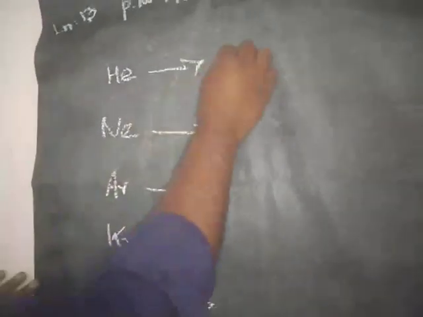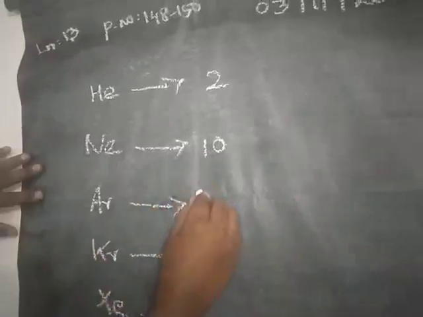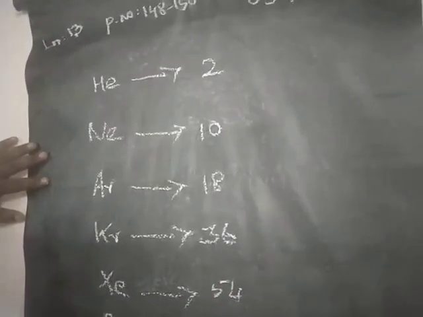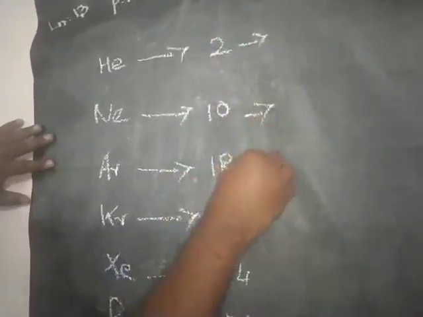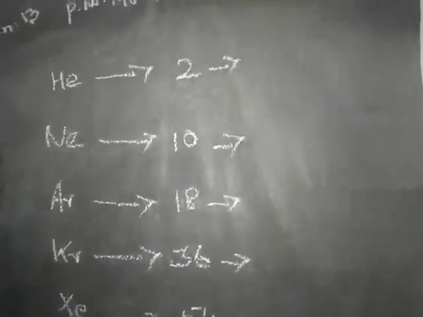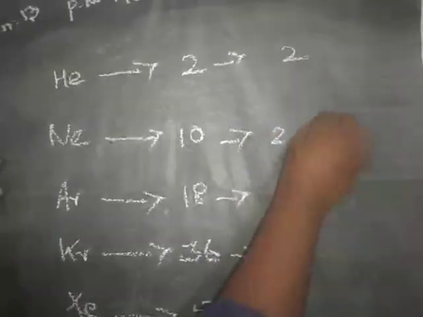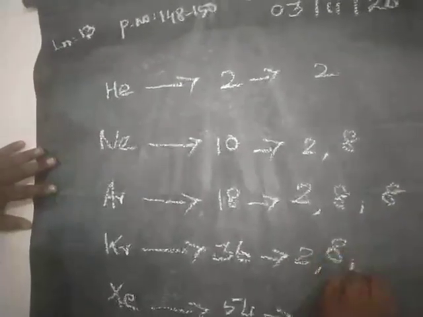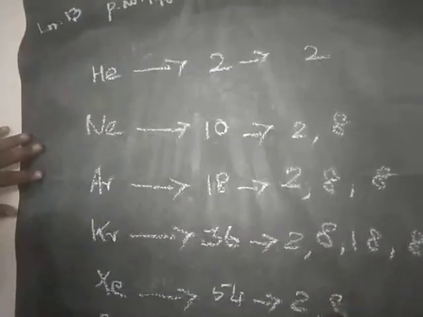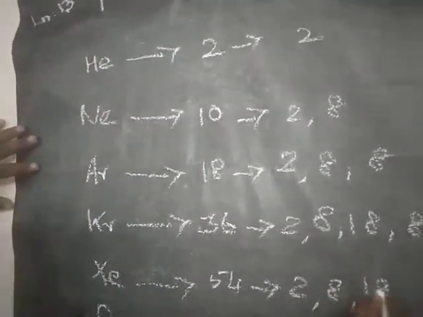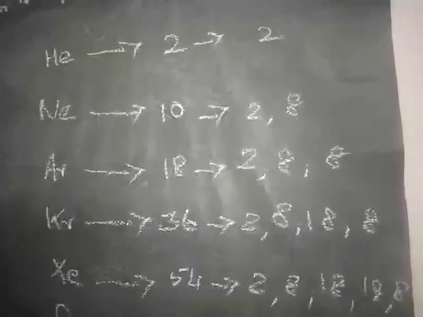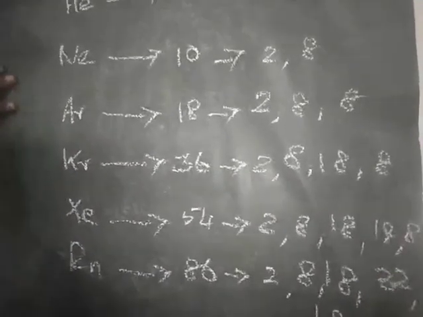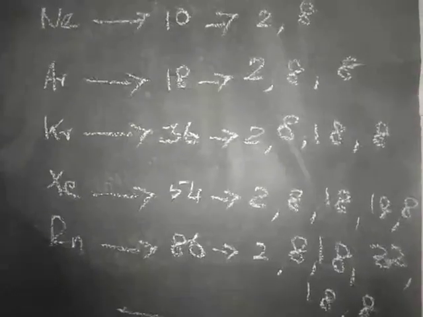Atomic numbers 2, 10, 18, 36, 54, 86. Now we have to see the electronic configurations: 2; 2,8; 2,8,8; 2,8,18,8; 2,8,18,18,8; 2,8,18,32,18,8. You have to look at these atoms.